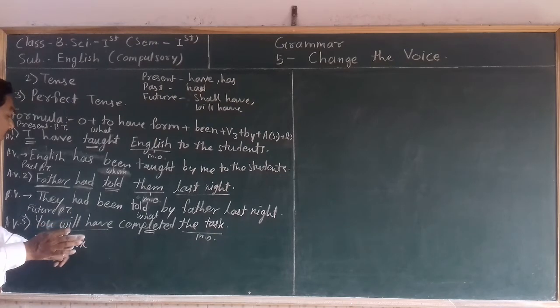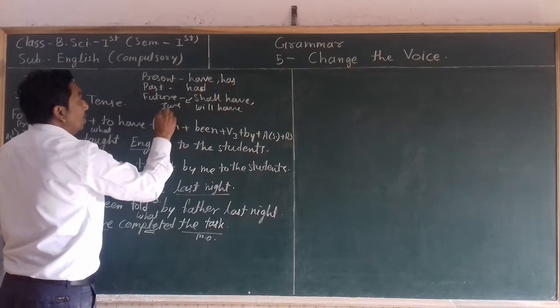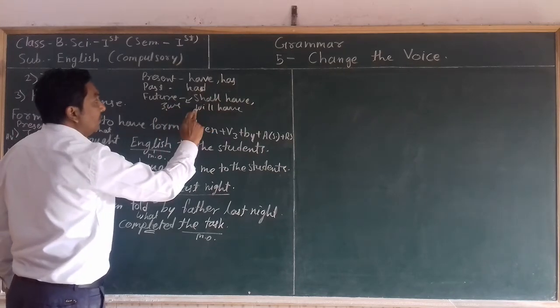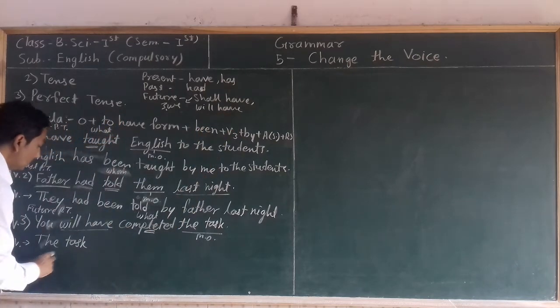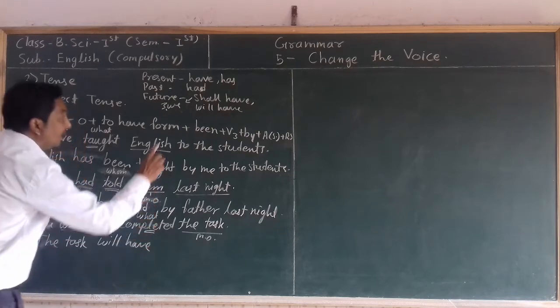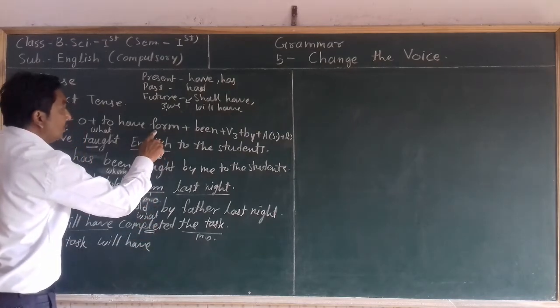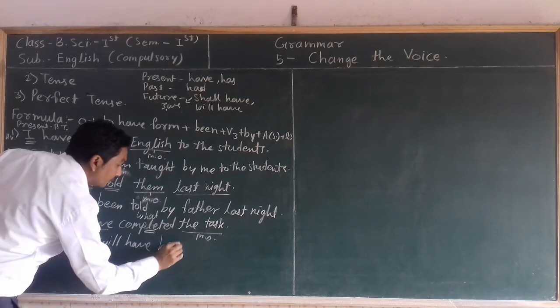After the task, if the subject is I or we, in front of it we use shall have, and if there is any other subject, in front of that subject we use will have. So here we will use will have. Then according to the formula, after the to have form we have to use been.